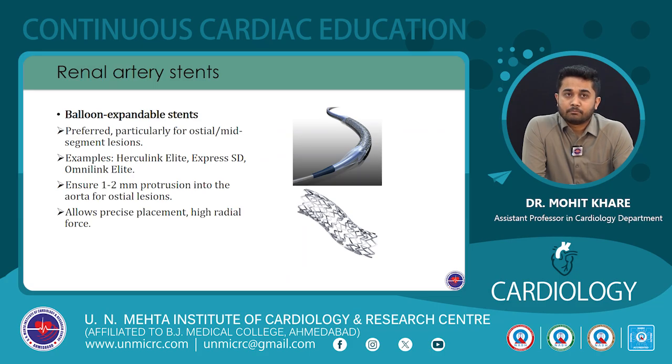So for the purpose of stenting, we have both balloon expandable as well as self-expandable stents. Balloon expandable stents are usually preferred, particularly useful for ostial or mid-segment lesions. The stents we commonly use are Herculink Elite, Express SD stent, and Omnilink Elite stents. What is important during stent placement is that the proximal 1 to 2 millimeters of the stent should protrude into the aorta. This will ensure proper ostial coverage of the renal artery ostium.